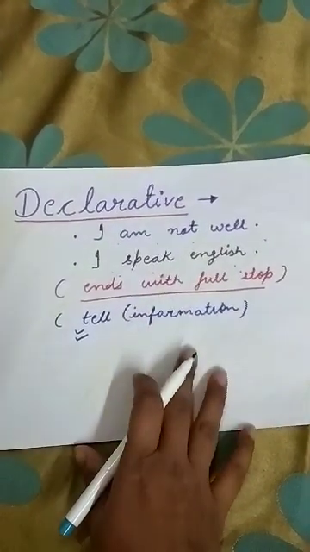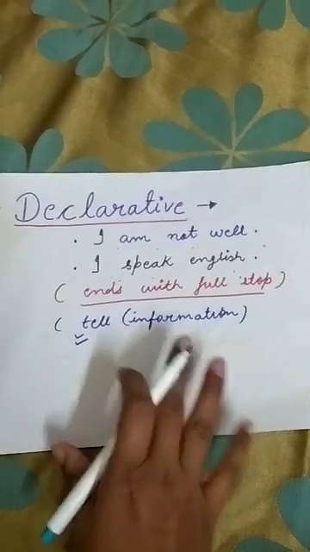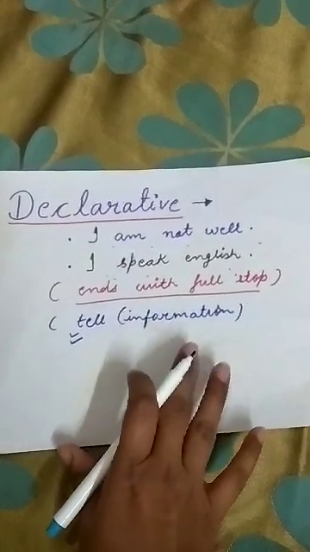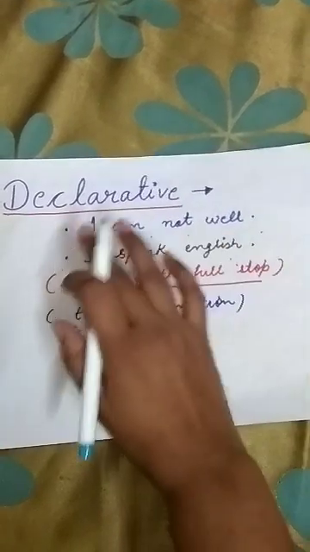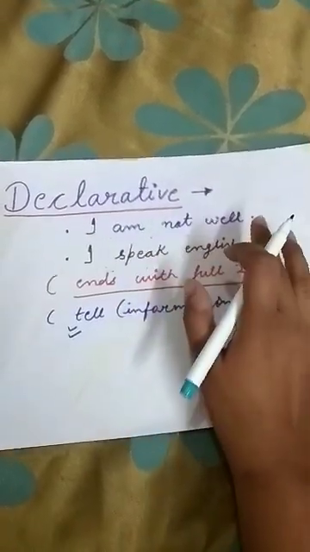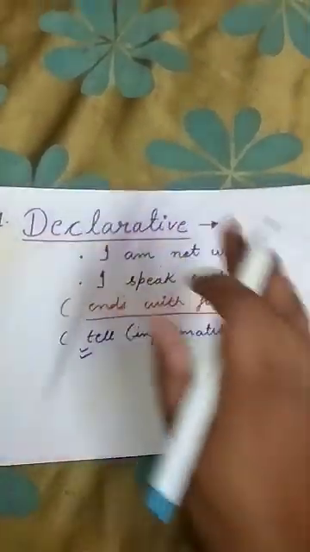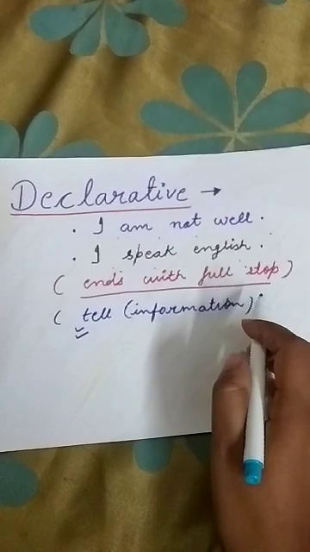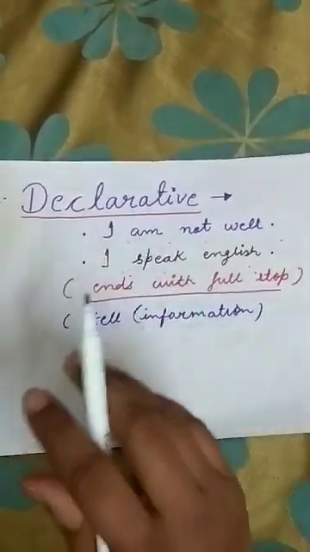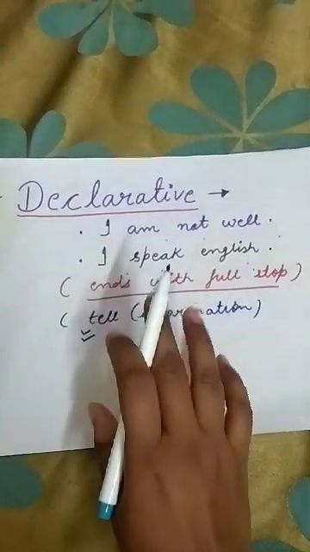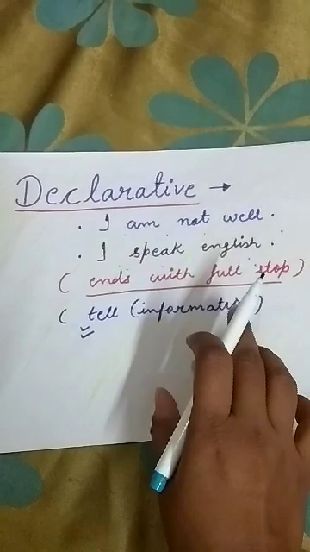Just like a statement, whatever we speak, whatever idea we have in our mind, we speak just like that without any thinking. For example, I am not well, I speak English. So these are the general statements which we speak. So it goes declarative or assertive, we can say. See, it ends with a full stop and it tells information. Remember, the first letter will be capital. But because it is a statement and a declarative sentence, we put a full stop at the end.